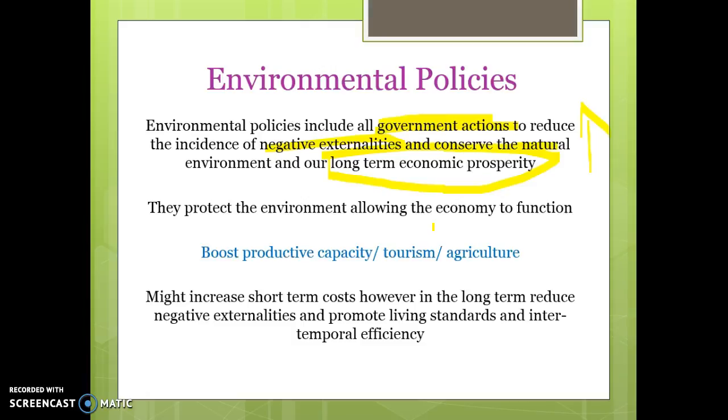The idea of these policies is to boost our future productive capacity by reducing the incidence of things that are affecting agriculture, affecting our ability to produce, and hurting industries like tourism and agriculture. Most of these policies will have a short-term negative impact on the economy, but in the long term they will reduce negative externalities and promote our living standards.